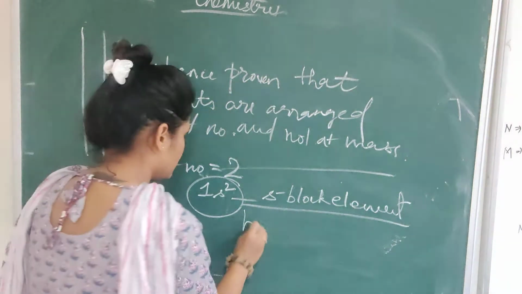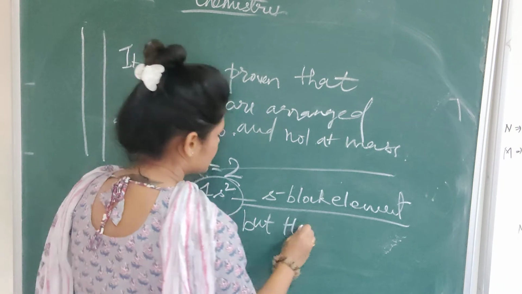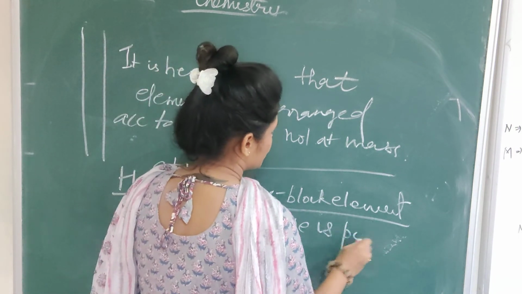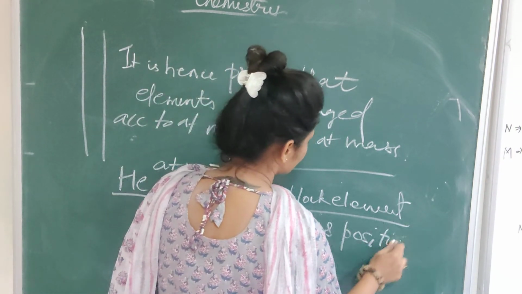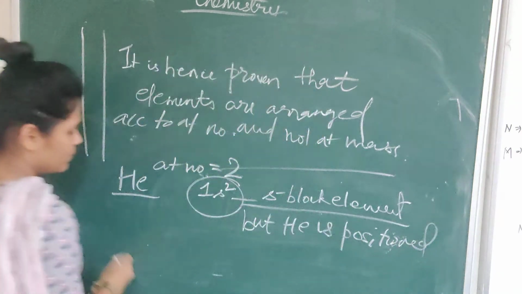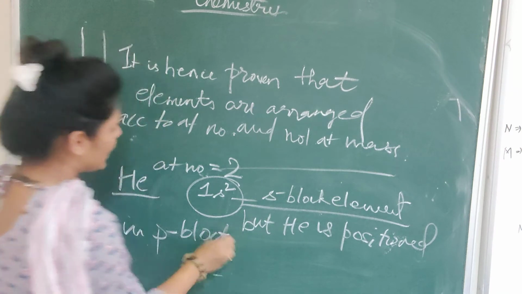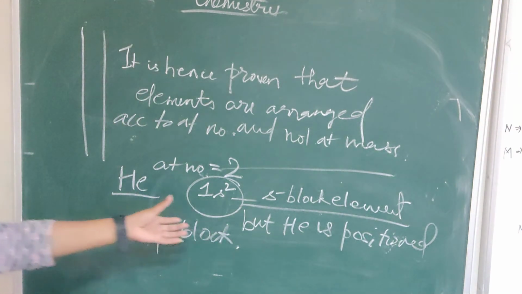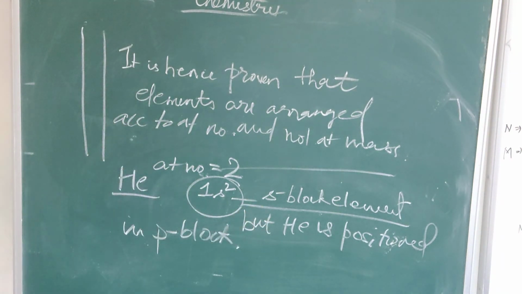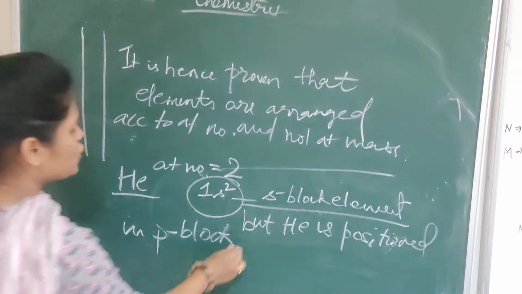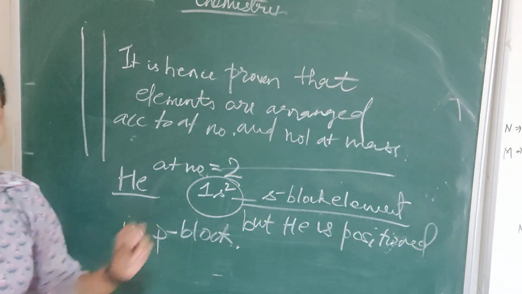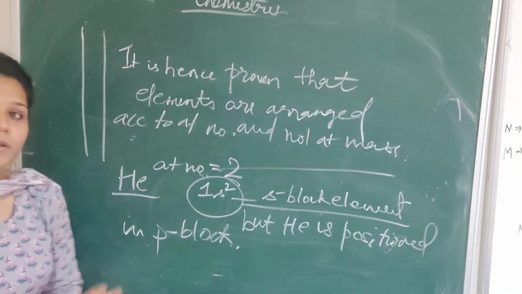But you can write down that helium is positioned in p block. तो ऐसा क्यों? Why? Although it is an element of s block, it is placed in p block. It's just because it is satisfying the properties of p block more.